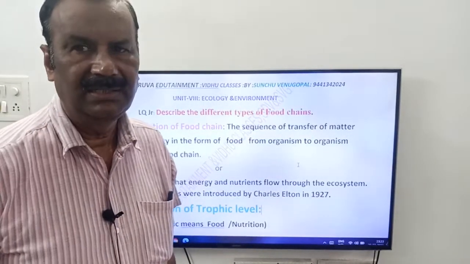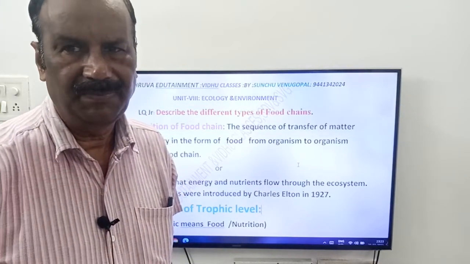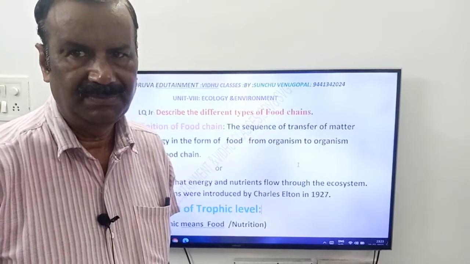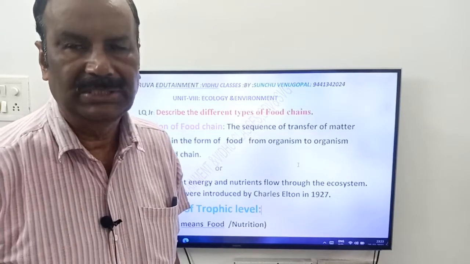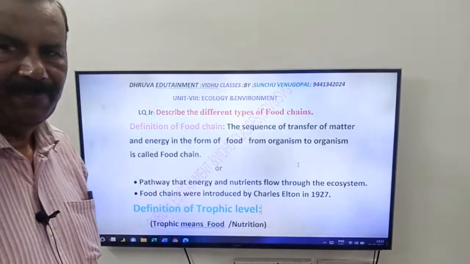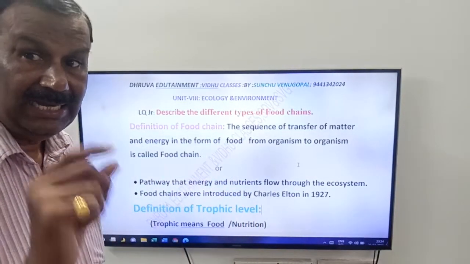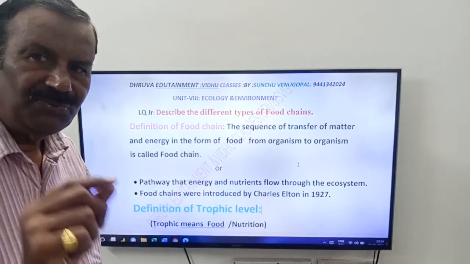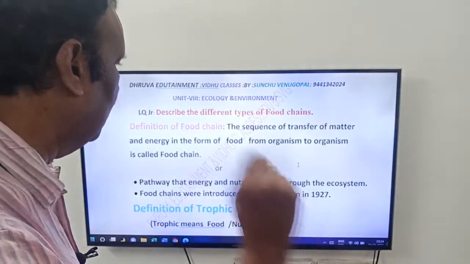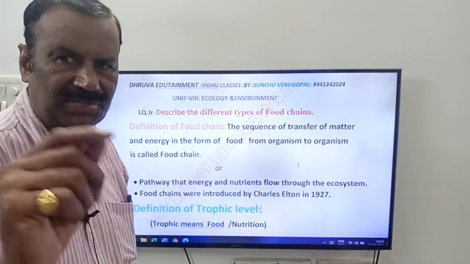See friends, from one organism to another organism, transfer of energy and matter is taking place in the form of food. That is called as food chain. Once again, friends, the sequence of transfer of matter and energy in the form of food from one organism to other organism is called food chain. This is the first definition, friends.